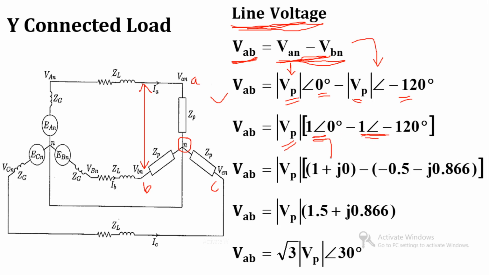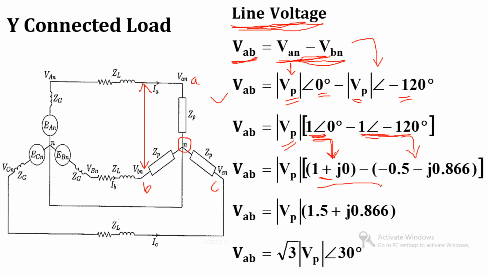This is the polar form, and I can convert it into rectangular form. 1 at an angle 0 degree is equal to 1 plus J0, and 1 at an angle minus 120 degree is equal to minus 0.5 minus J 0.866. You can check this conversion in your scientific calculator.